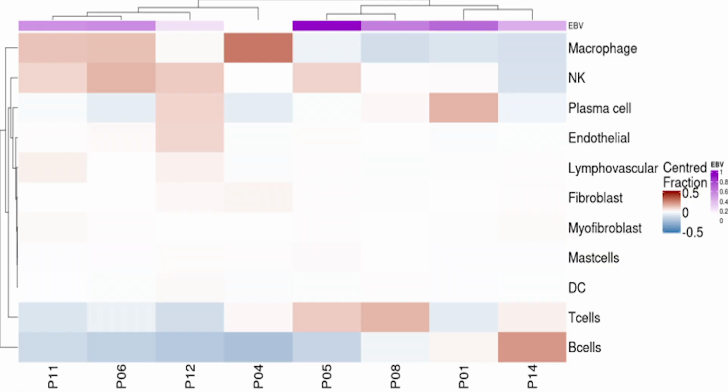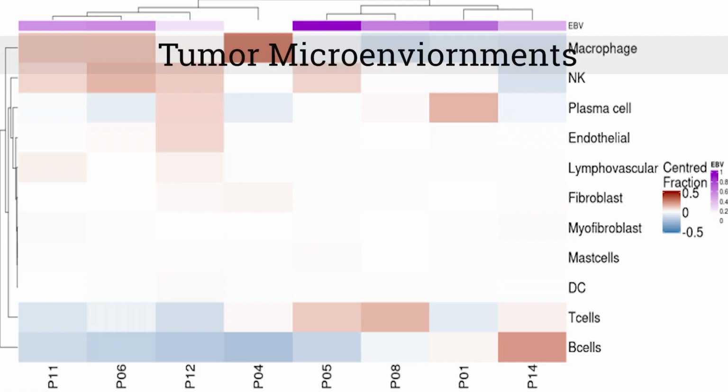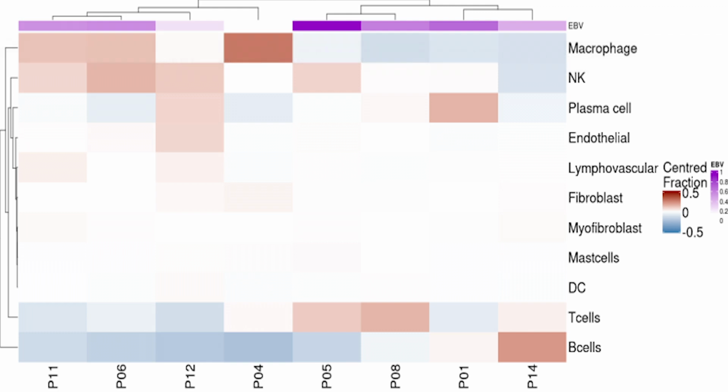Finally, we analyzed the patients' tumor microenvironments, or TMEs, and found 2 different patient groups based on EBV response. One had lower EBV expressions and higher percentages of macrophages and NK cells. Meanwhile, the others had higher EBV expressions and more B and T cells. This is particularly interesting because B and T cells help make up the adaptive immune system, while macrophages are part of the innate immune system.